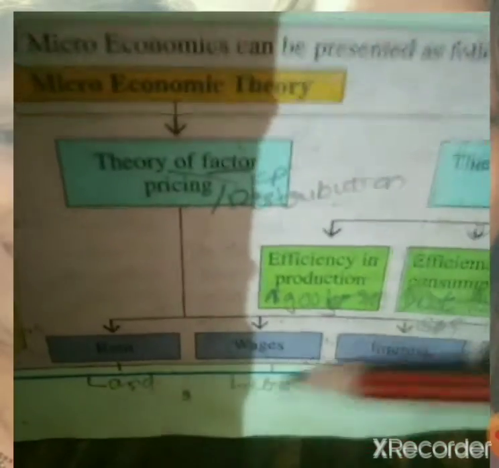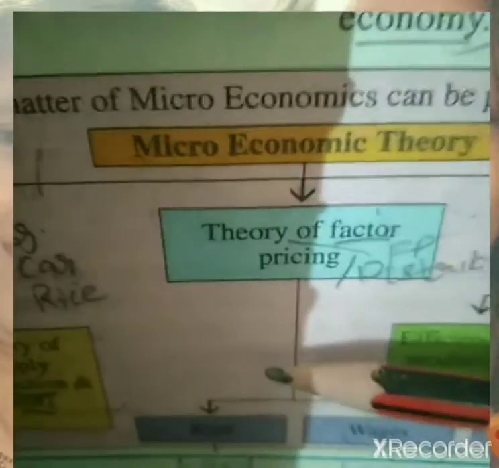All factors of production like land, labor, capital, entrepreneur, and their returns like rent, wages, interest, profit, are fixed or determined in the theory of factor pricing. I hope this is clear to you.